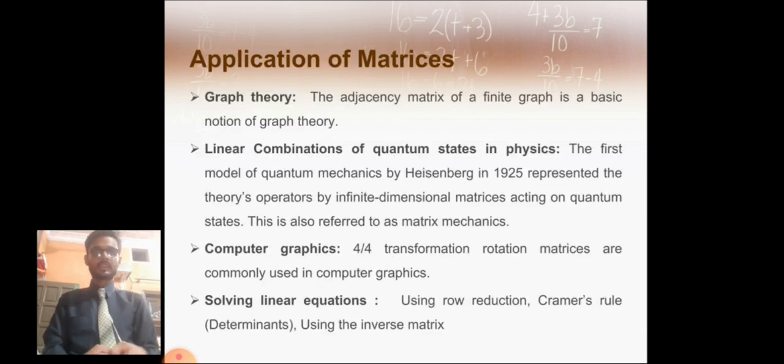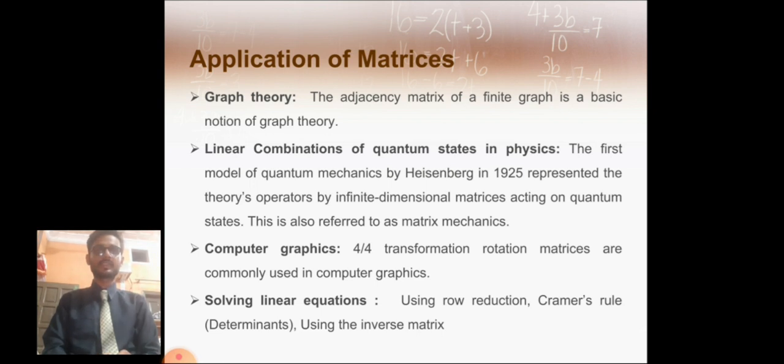Then moving ahead, applications of matrices. Graph theory: the adjacency matrix of a finite graph is a basic notion of graph theory. Linear combinations of quantum states in physics: the first model of quantum mechanics by Heisenberg in 1925 represented the theory of operations by infinite dimensional matrices acting on quantum states.